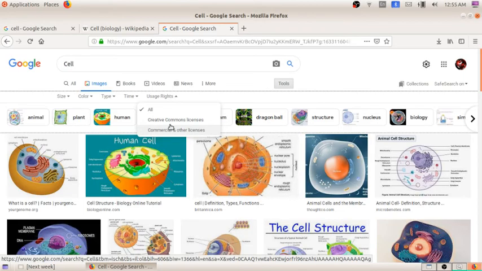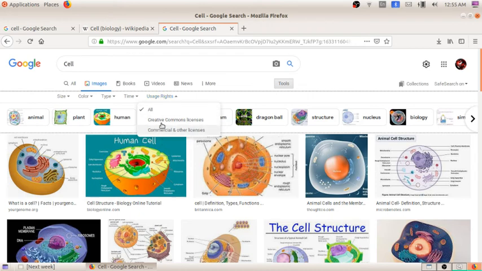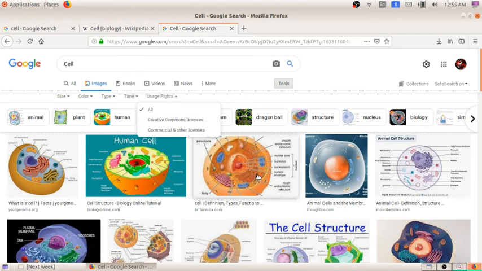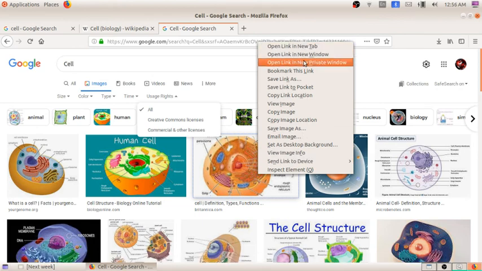So here when I click on the usage rights, you can see you will be getting three options. When you click here, it explains the particular license. For commercial purposes we need the license, that is the third one. The second one is if it specifies the creator's name and their details, you can download the image. After that, if you want to save the image, right click here, and you can see Save link as, Save link to project, View image, Copy image, Save image as. So that is about the last step.